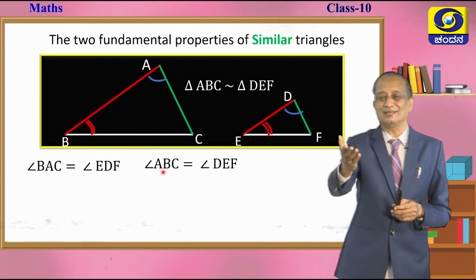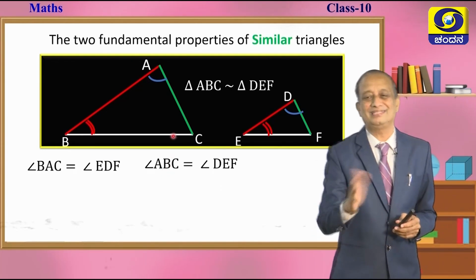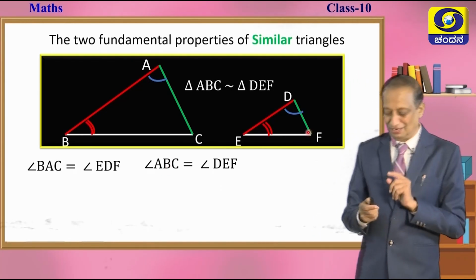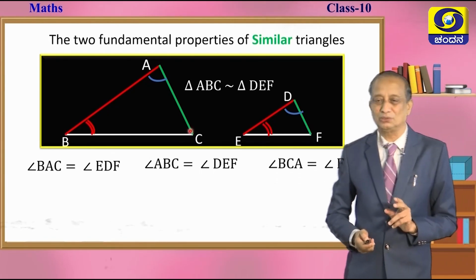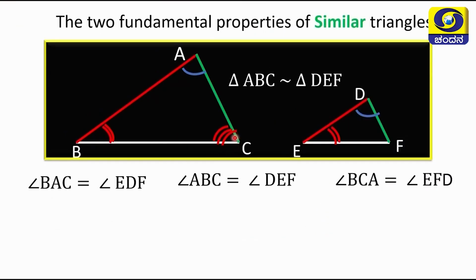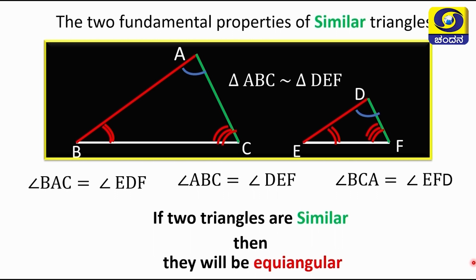You know that the sum of three angles of a triangle is 180. Therefore, don't you think the third angle C and angle F must be equal? Yes, you are right, it has to be equal. So, how do we write this? Show it in your figure. We put three arcs like this for angle C as well as for angle F. So, we observe that if two triangles are similar, then the three angles of one triangle are equal to the three angles of the other. This is the first and fundamental property of similar triangles.